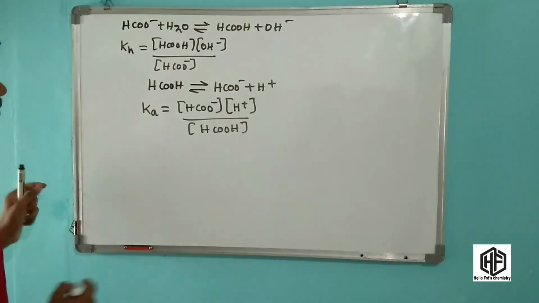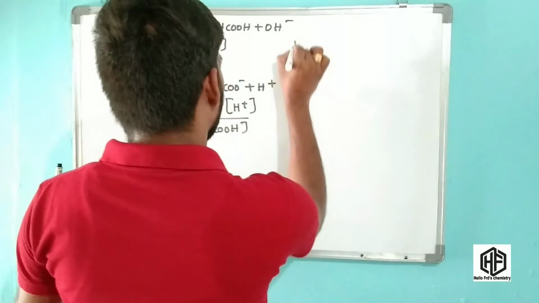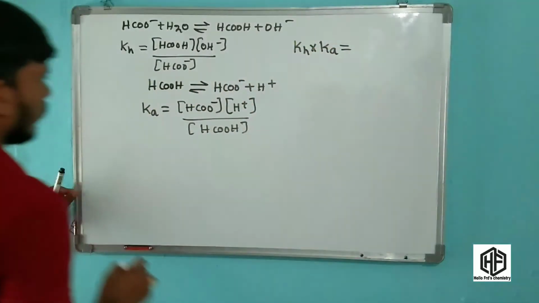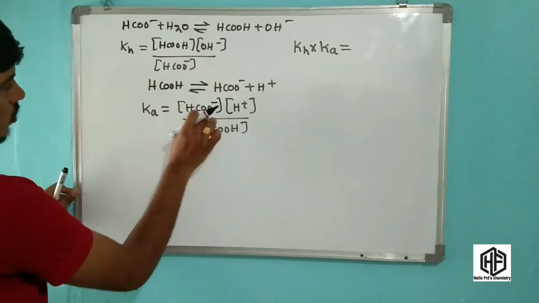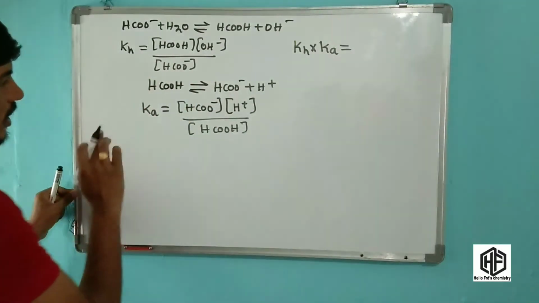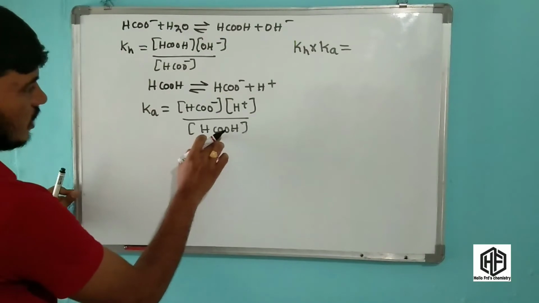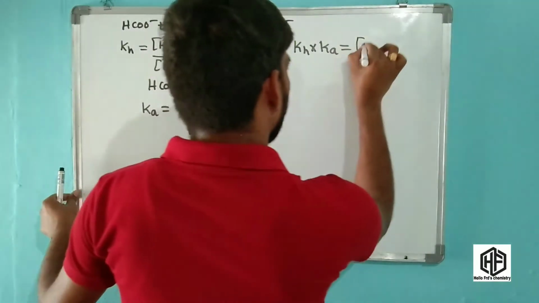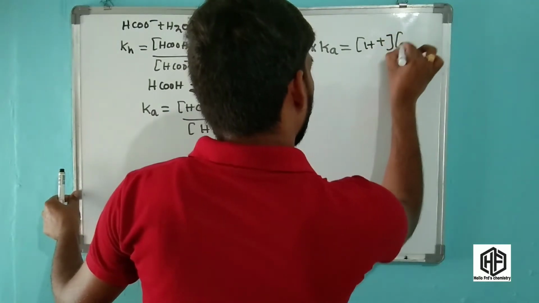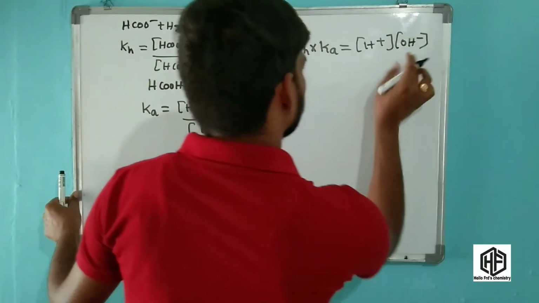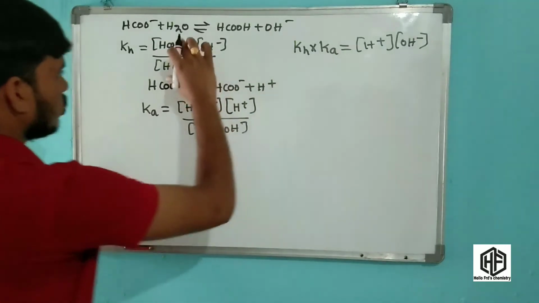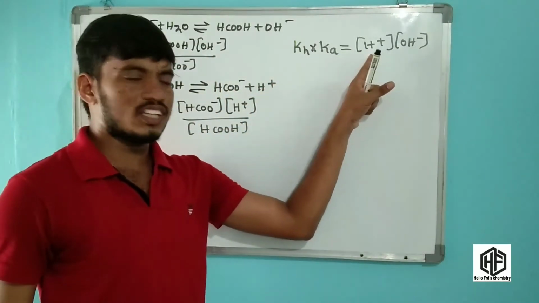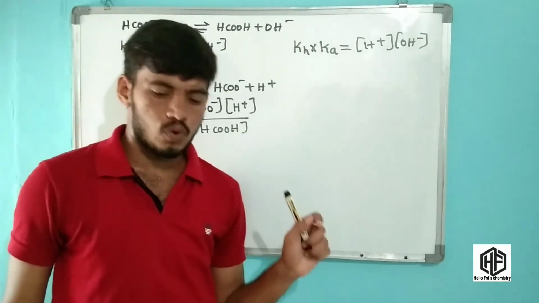Now this is the Kh and this is the Ka. Now these two are multiplied. Kh into Ka: HCOO minus cancels and HCOOH cancels. H plus and OH minus ions remain. Kh into Ka is equal to the concentration of H plus into the concentration of OH minus.